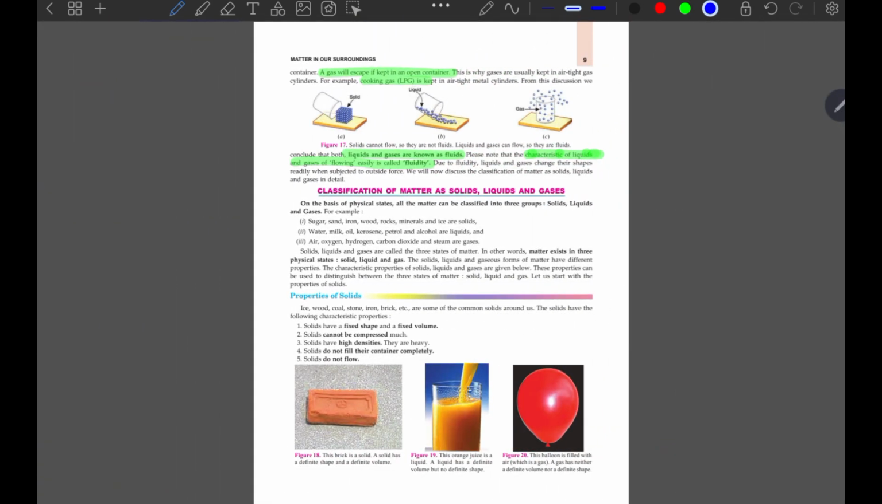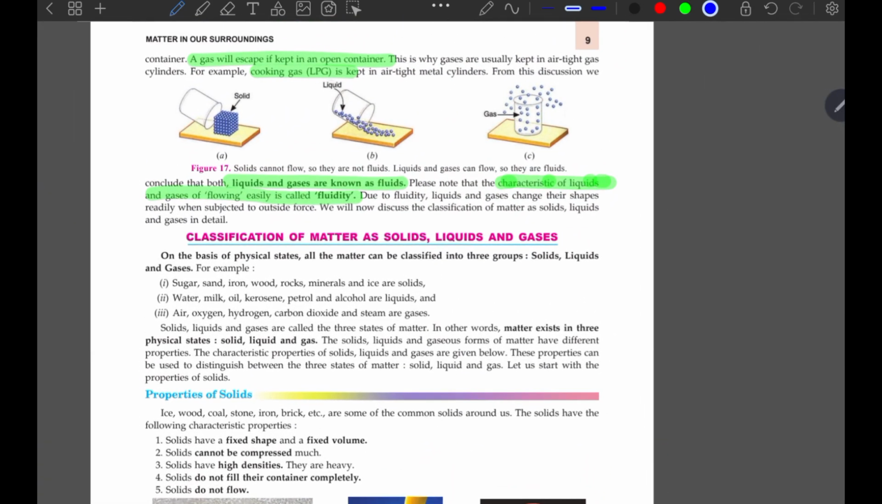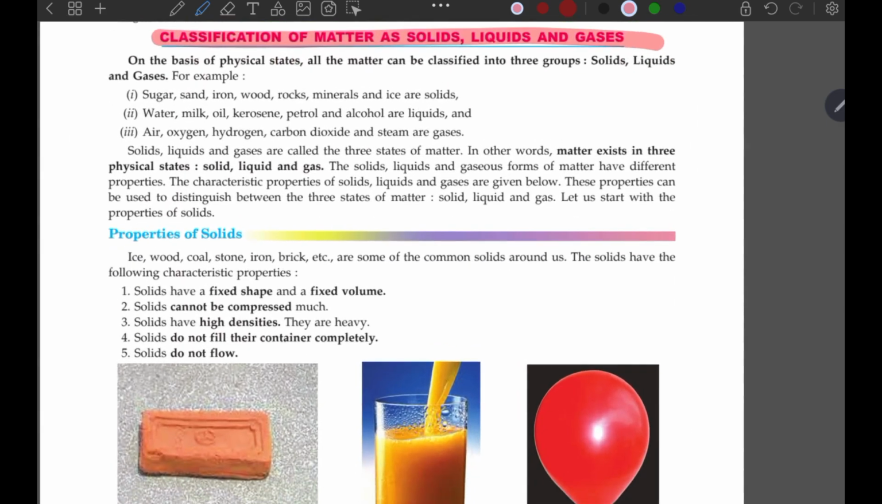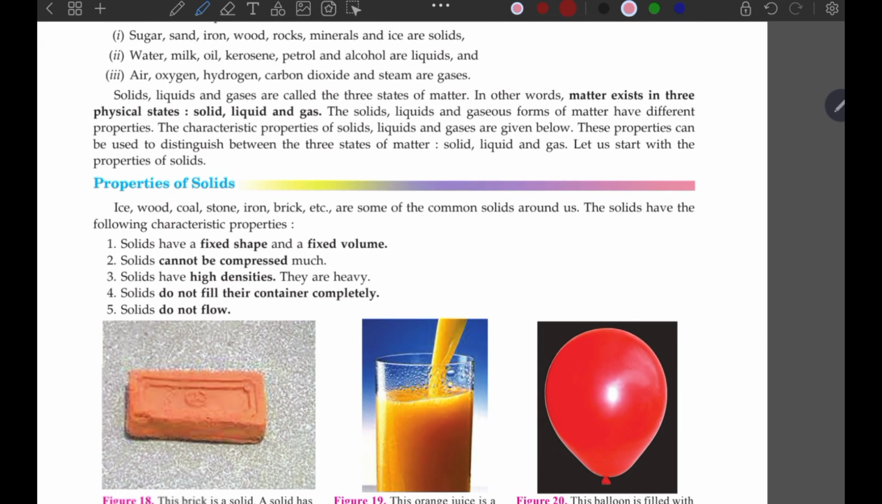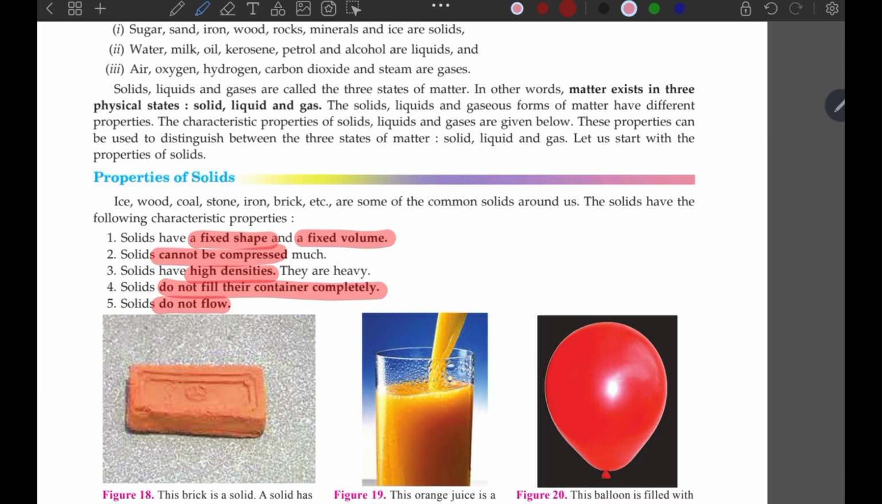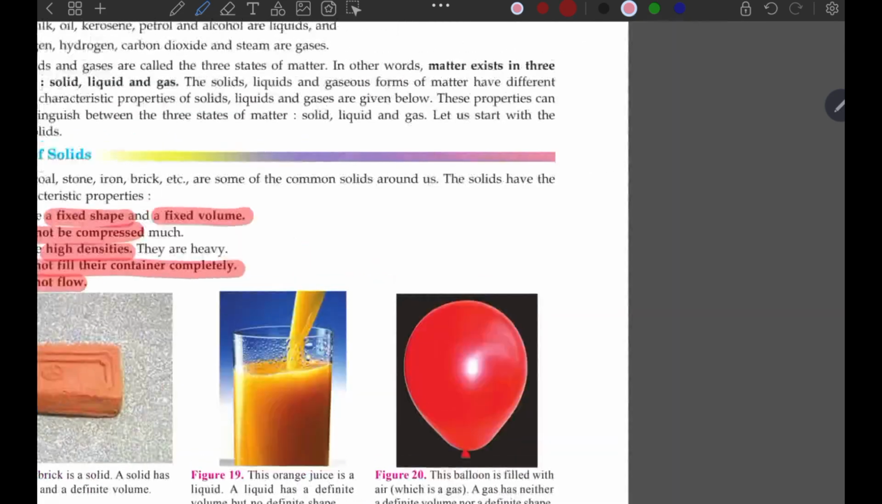So next, moving on, classification of matter as solids, liquids and gases. Here, properties of the solids: we have explained that it has a fixed shape, fixed volume, cannot be compressed, and has high density. Why? Because of the close packing. They do not fill their container completely and do not flow. I think I have covered all the properties and the reasoning in my discussion.